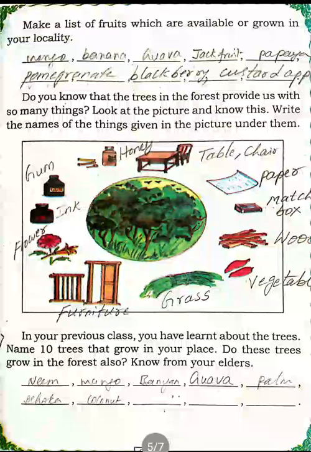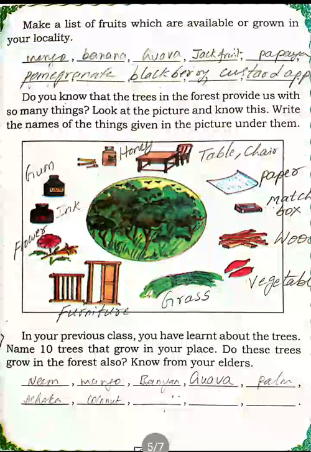Next, B-L-A-C-K-B-E-R-R-Y, blackberry. Okay, children. So next, custard apple. Spelling is C-U-S-T-A-R-D A-P-P-L-E, custard apple. So these are all the fruits that are grown near your house. Okay, children. You write in the dash provided there.